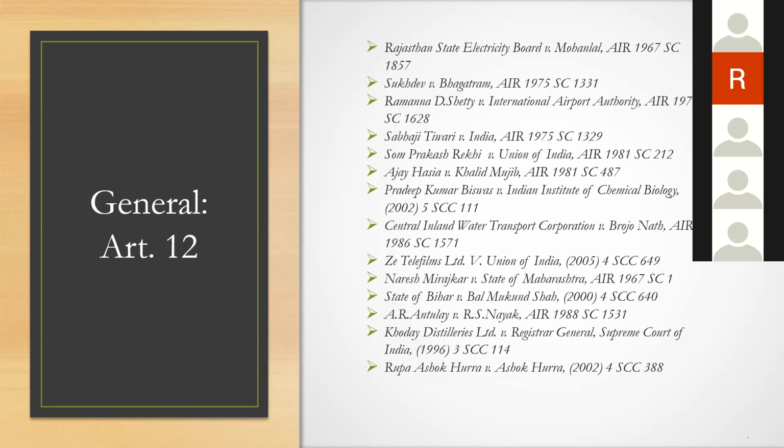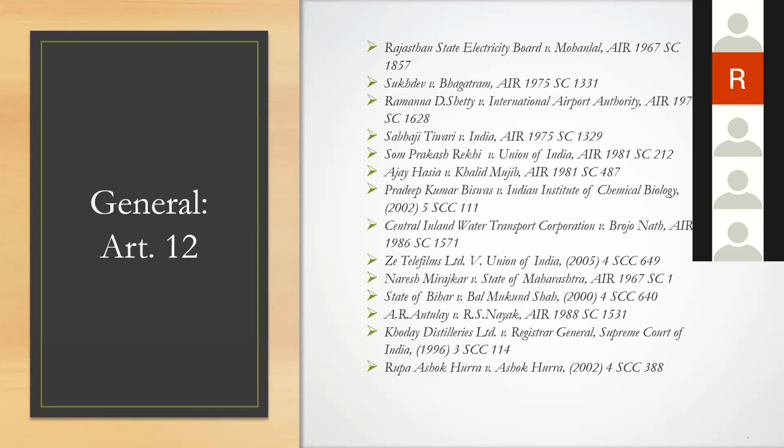Now, in Ajay Hasia versus Khalid Mujib, remember the Supreme Court in clear-cut terms laid down that it does not matter how an entity is created. What matters is whether they fulfill those tests: the functionality, public function test, the finances test, the monopoly test. The sixth test was laid down in Ajay Hasia's case.